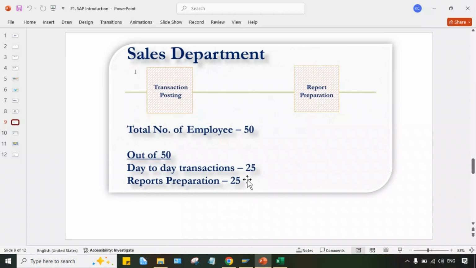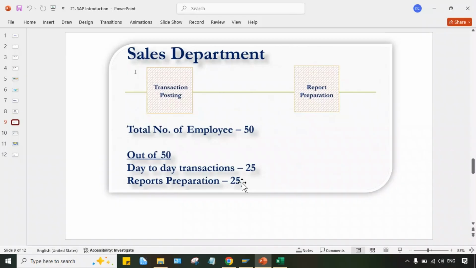So that's the reason these 25 people can be utilized in some different activity. Look here, there is a maximum utilization of resources, right? Earlier 50 people were involved in a single department. Right now, after implementation of SAP, SAP is nothing but an ERP, right? So after implementation of an ERP, the same department is managed by only 25 people. So the remaining 25 people can be used in some different activity. Tata Motors will deploy these people in some different activity.